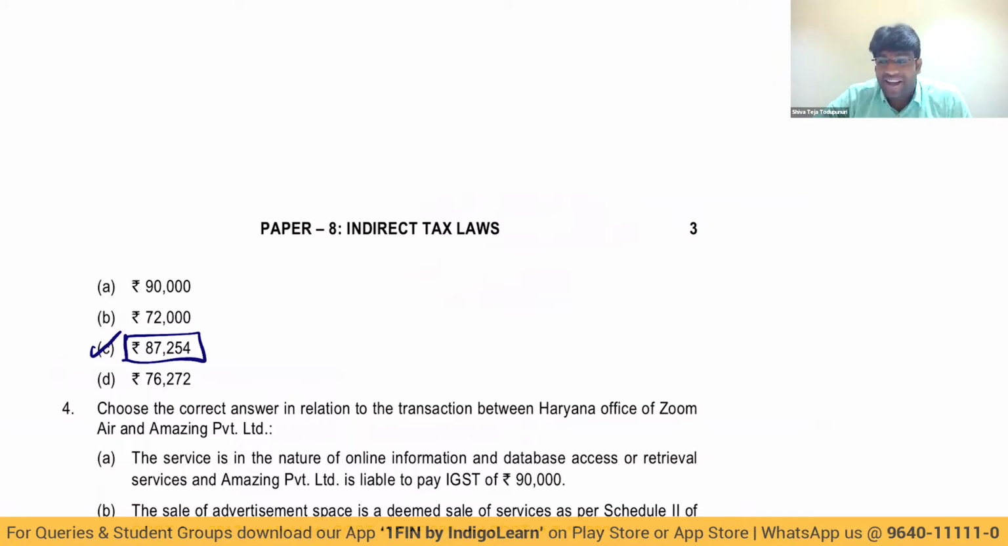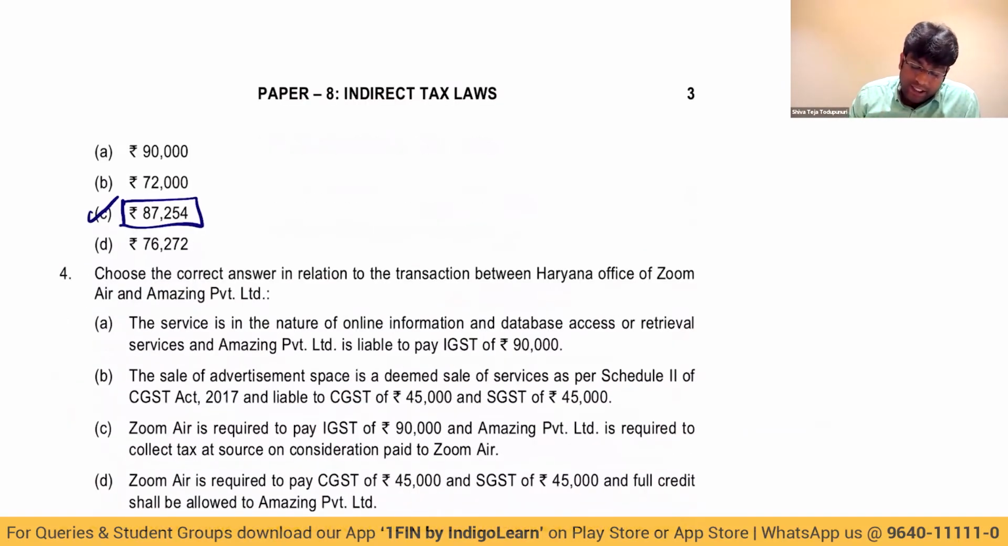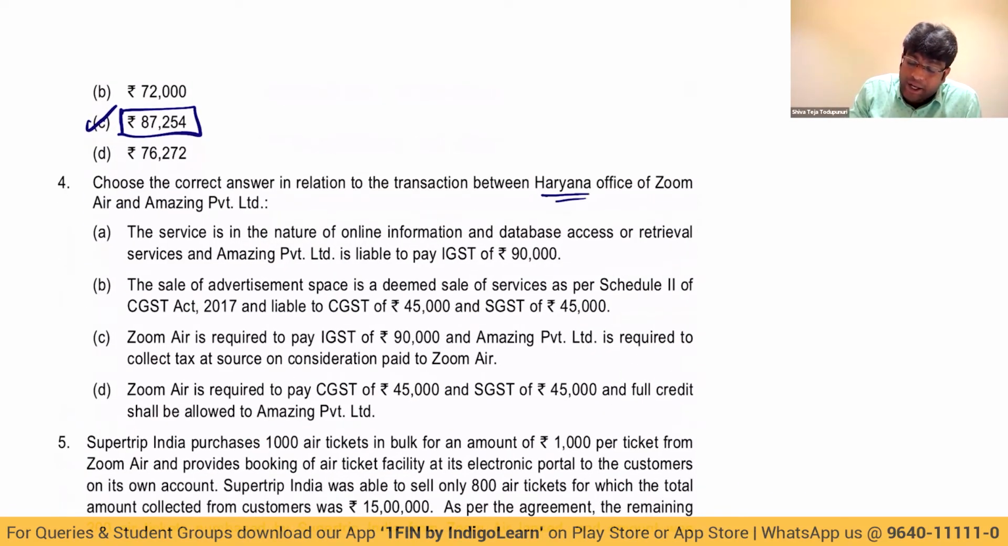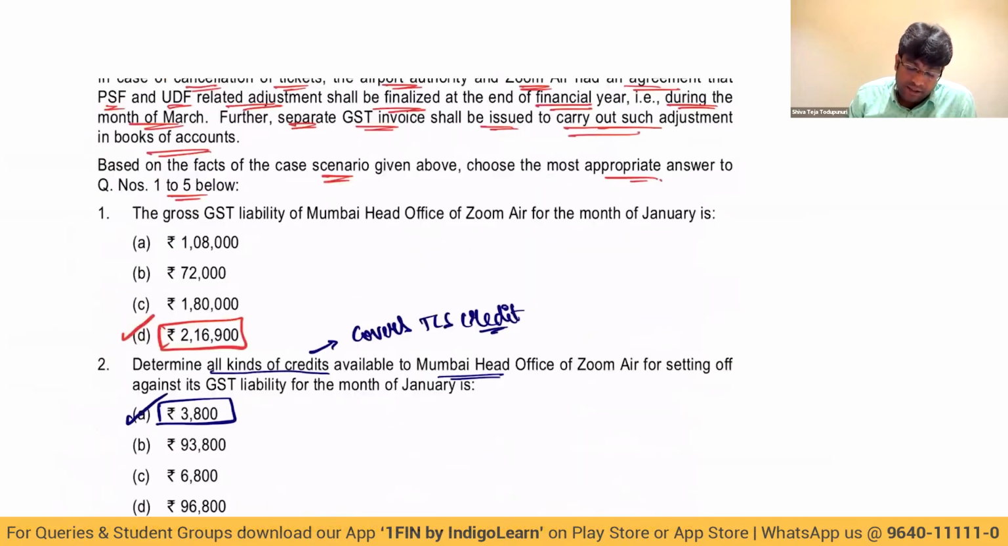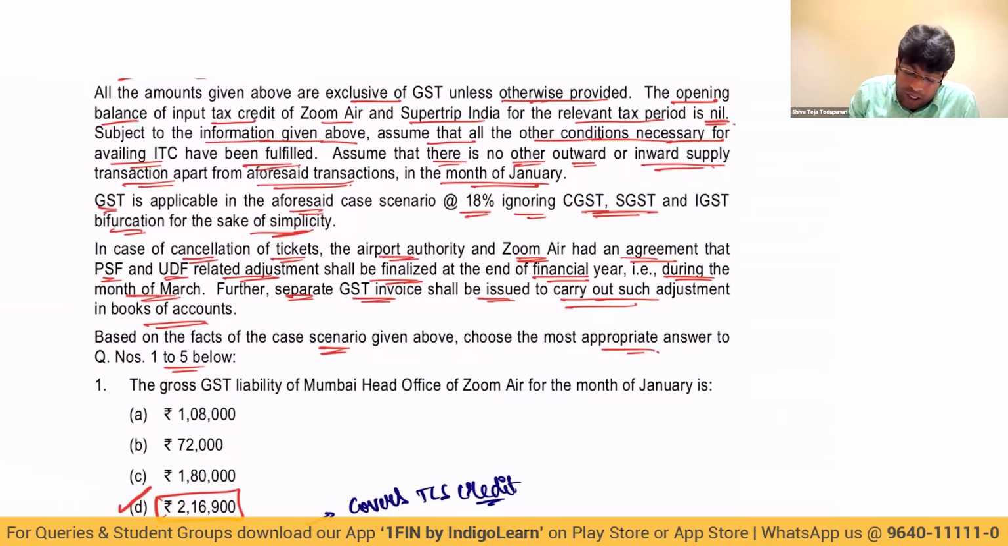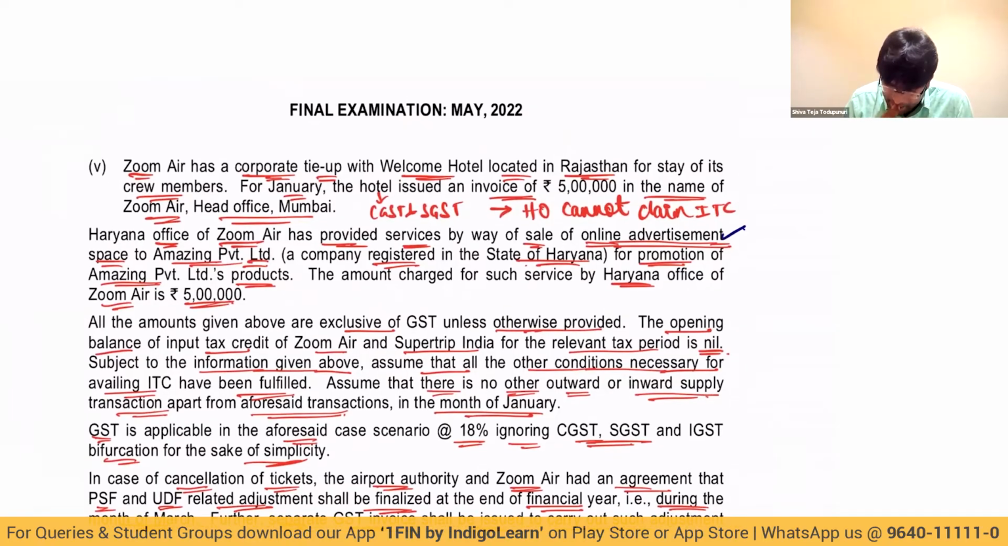Clear, friends? Excellent, interesting concept, no doubt about it. Next, question number 4. Choose the correct answer in relation to the transaction between the Haryana office of Zoom Air and Amazing Private Limited. Service is the nature of... first of all, let me see the case. Service by way of online advertising space. It is sale of online advertising space for promotion of Amazing Private products. And we are in Haryana. They are also in Haryana. So there is only a question of CGST and SGST, no doubt about it. So IGST cannot come into picture.